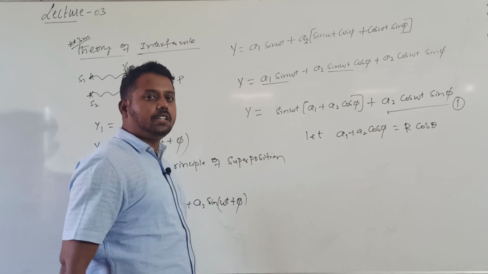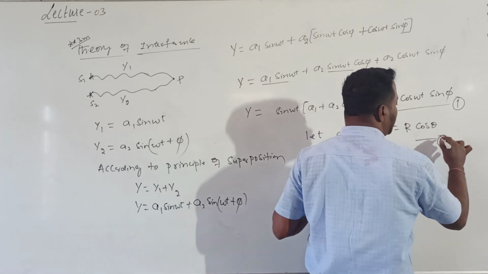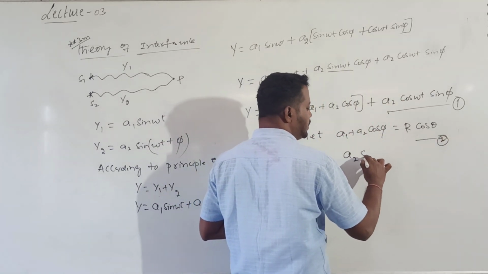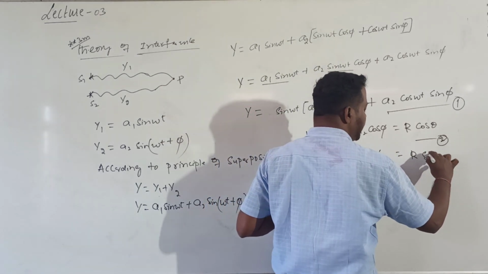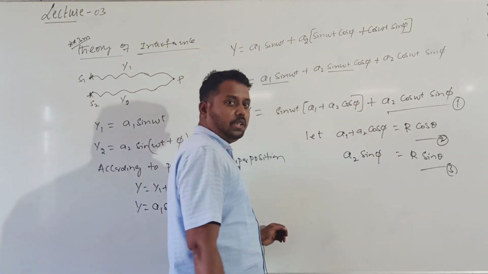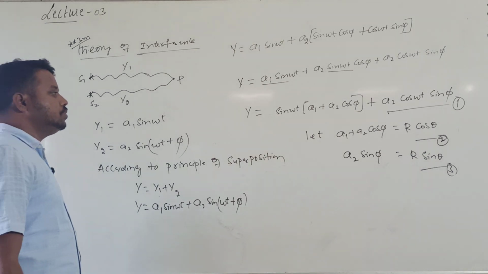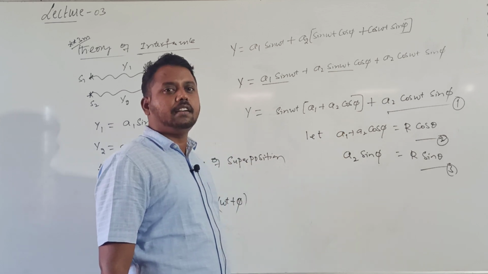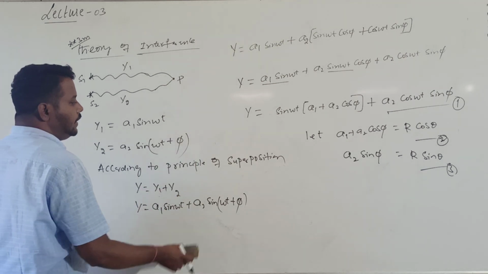After superposition the phase reference is theta. So can I call it equation 2? And one more assumption I will make: a2 into sin phi I am calling r into sin theta. So these are the two assumptions I made. In order to solve a trigonometrical equation, I am going with the substitution method. Till now understood, Ara? So now I will substitute.